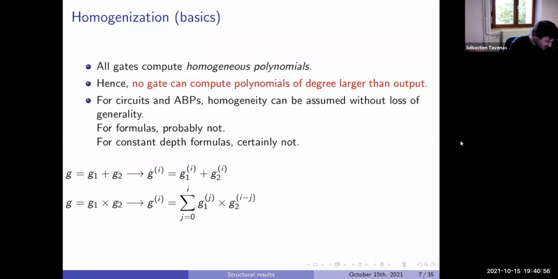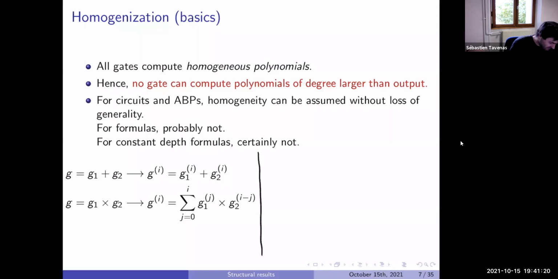Okay, so I will talk a bit about how, if we have the circuit which computes our polynomial, we can homogenize our circuit. And I think it's good to know the proof and the idea, because this idea of proof, duplicating gates, appears a lot of times. It's something very usual in these transformations.